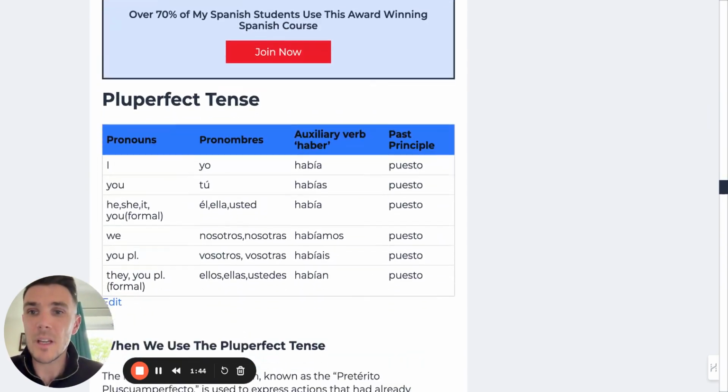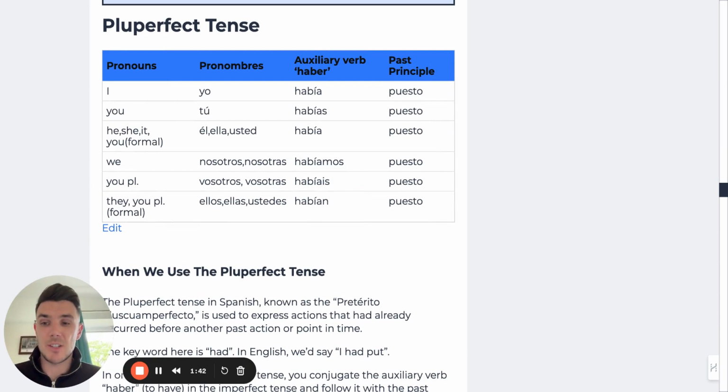Okay? The pluperfect tense, imagine that last tense we just did and take a step back from I have had to I had had. Okay, so for example, I had had a great time before my ex-girlfriend showed up. There's an example of how to use that. Okay, so había puesto, habías puesto, había puesto, habíamos puesto, habíais puesto, habían puesto. So this past participle is staying the same. We're just conjugating haber.